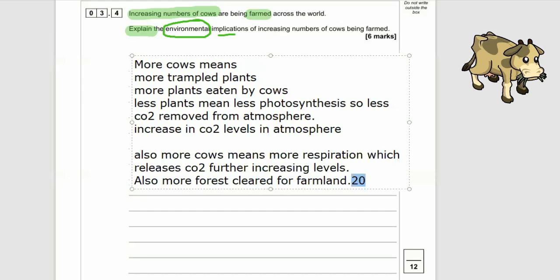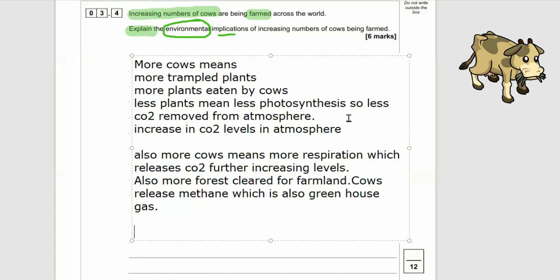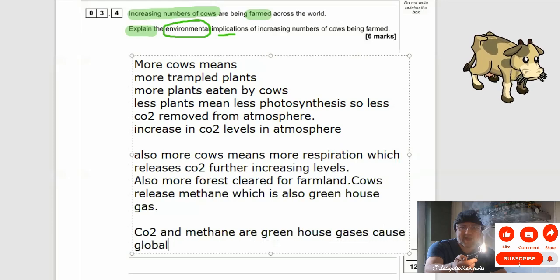And there'll also be more forests cleared for farmlands. Why do they do that? Well, farmers need to keep the cows somewhere, so they have to create fields. And in order to do that, they cut down trees. And all of these problems increase the amount of greenhouse gases in the air. So the increased CO2 and methane, which are greenhouse gases, cause global warming. And global warming causes climate change.